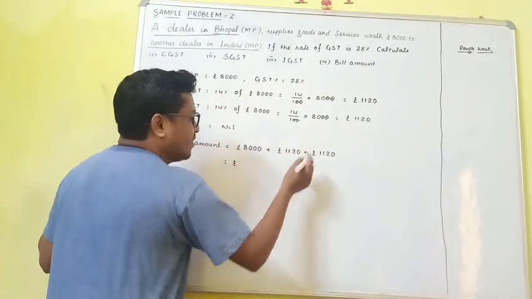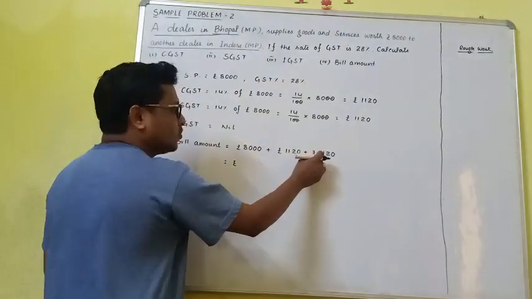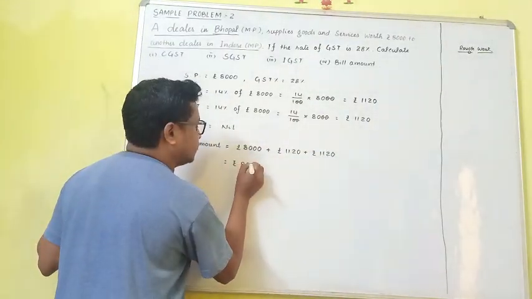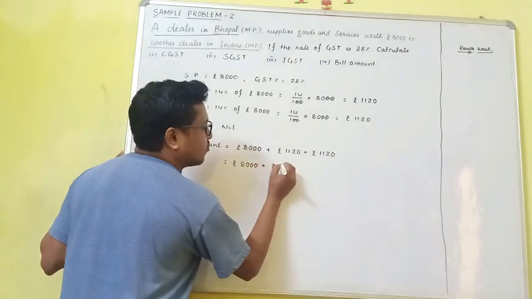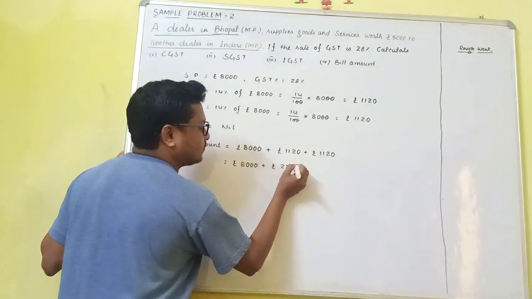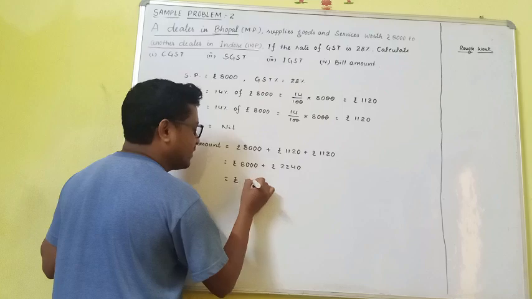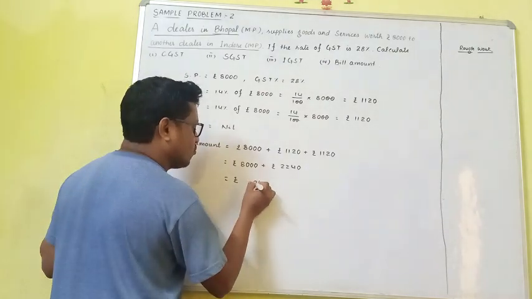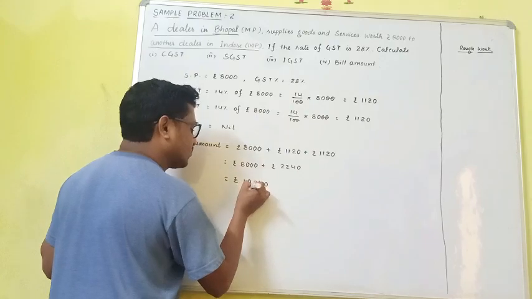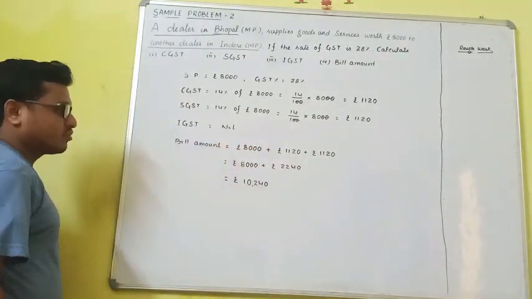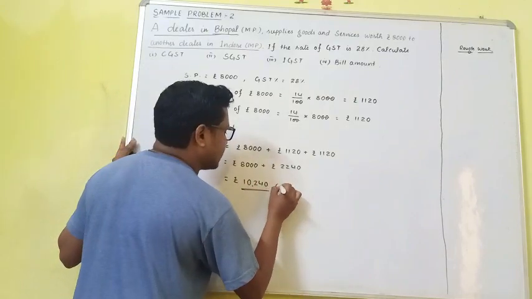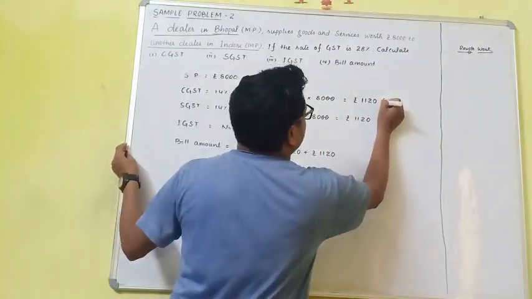So it will be 1120 into 2, which is 2240. So 8,000 plus 2240 is 10,240, and these are your answers.